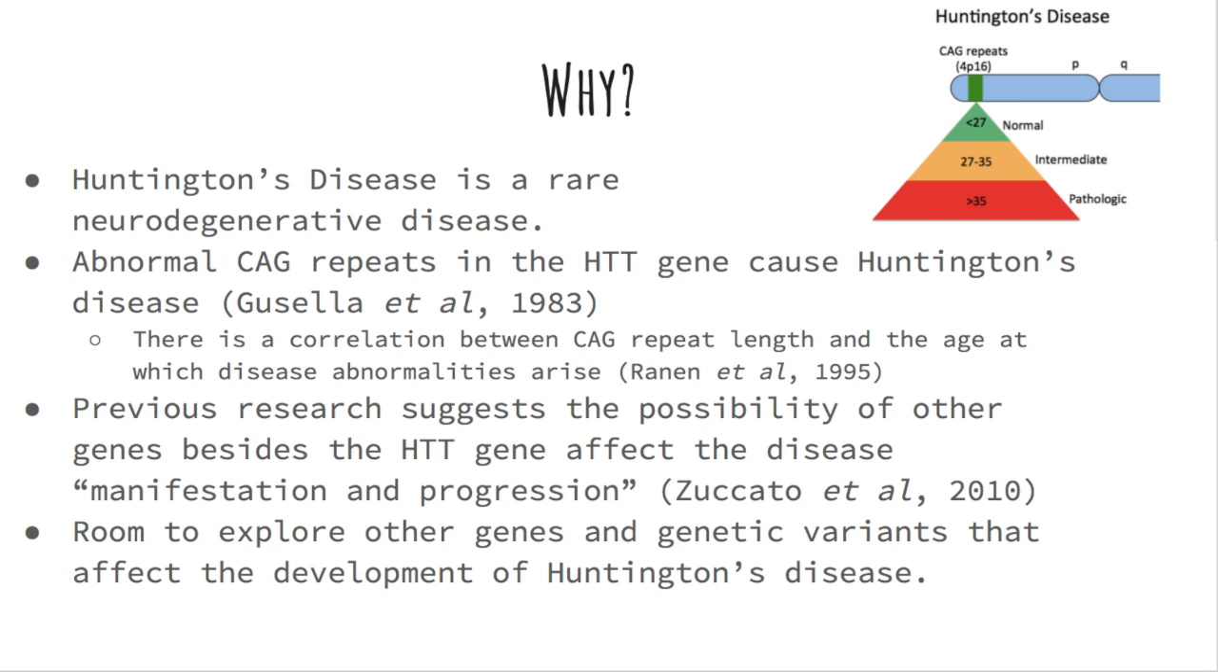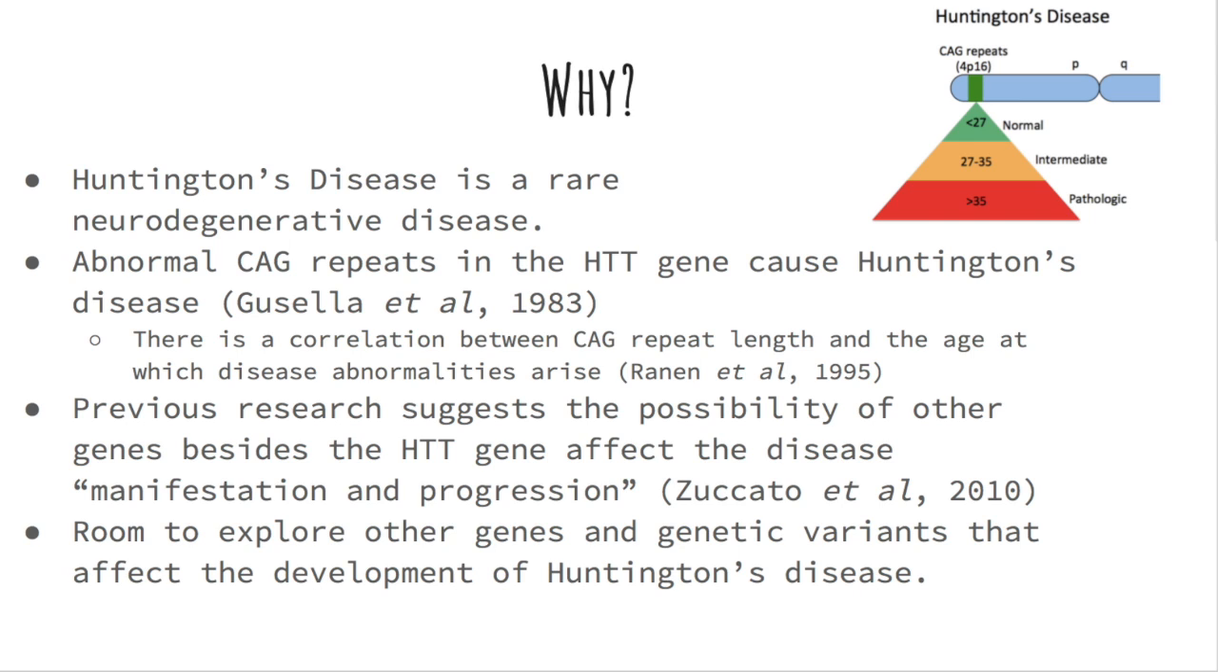The authors of this article were inspired by previous research about Huntington's disease that suggests that there is, quote, "a large set of possible genes distinct from the Huntington's disease locus itself that could modify the disease manifestation and progression," end of quote. And so, the scientific community leaves us with a lot of room to explore other genes and genetic variants that affect the development of Huntington's disease.